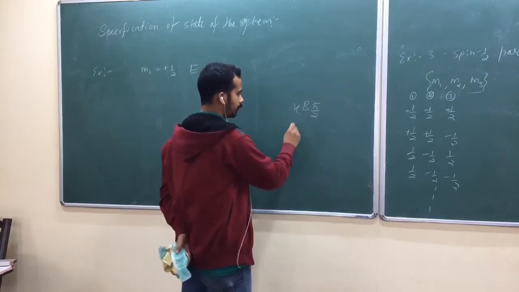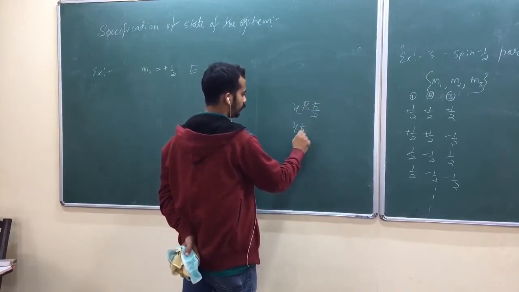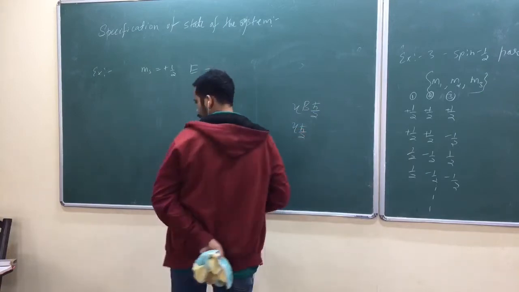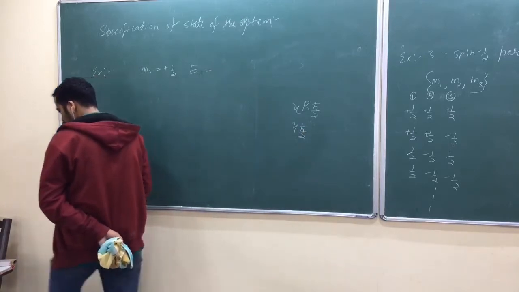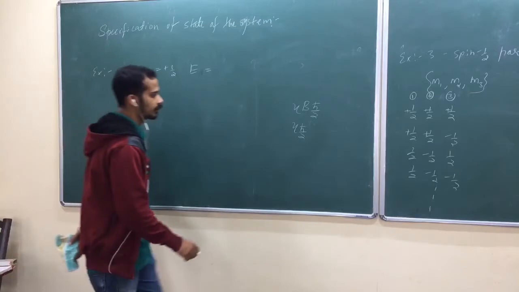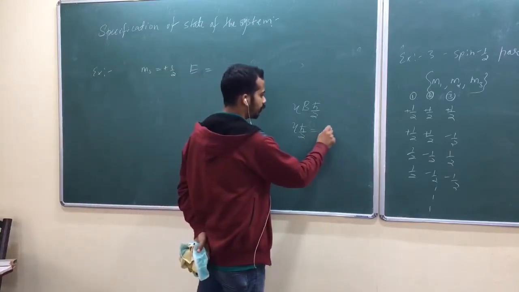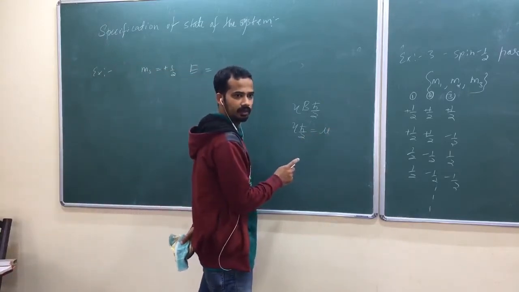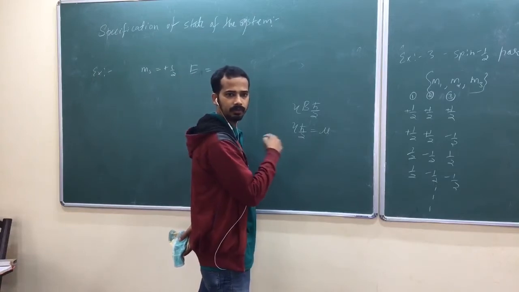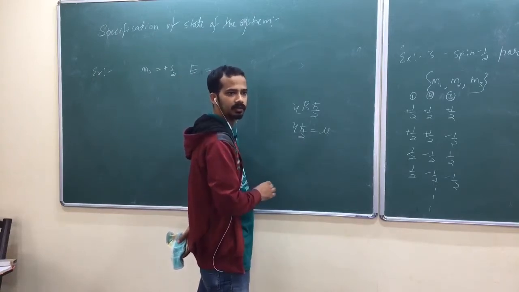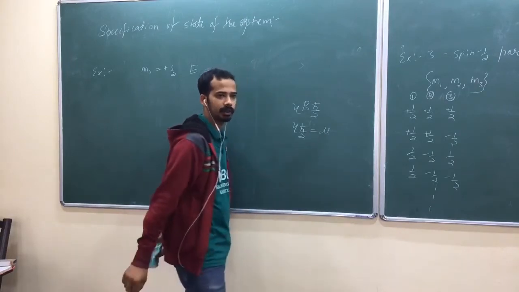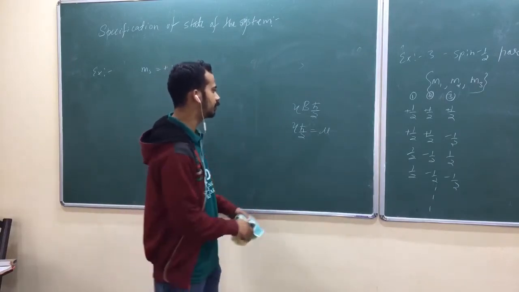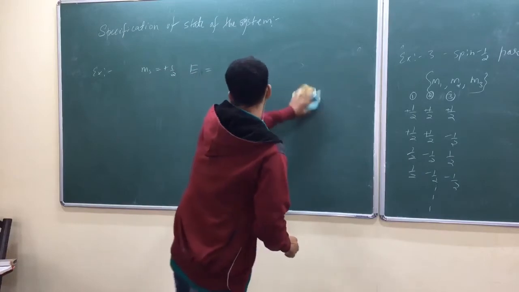Am I right? This gamma h bar by 2, sometimes we call this one Bohr magneton, or nuclear magneton. For proton, we define nuclear magneton. If I take electron, we define this one as Bohr magneton, mu equal to gamma into h bar by 2. So whatever, okay? Let me write it like this.